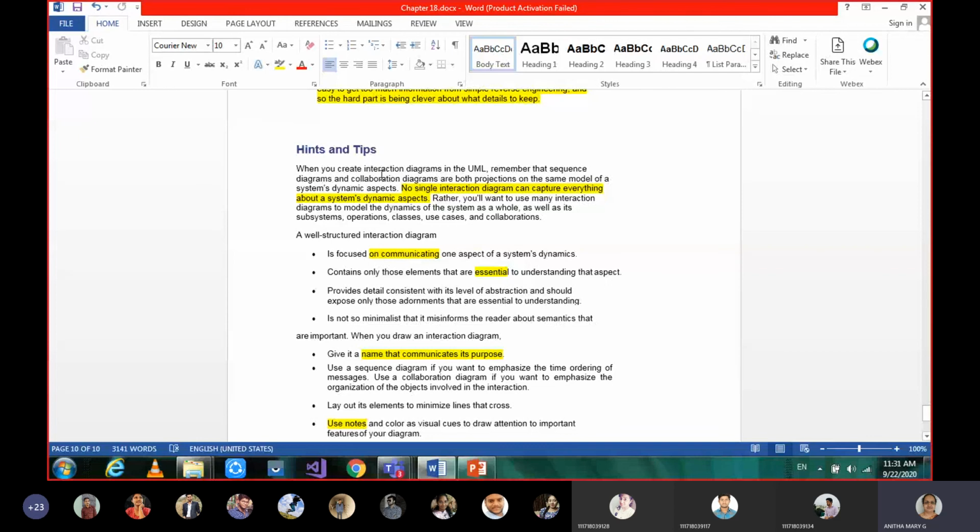That's why it cannot cover the entire system. You need to know this point. For the entire system, however many flows are there, that many use cases, that many sequence or collaboration diagrams you have to draw. It is focused on communication, so interaction and dynamic aspects. And whatever is important and essential, only those things need to be highlighted.